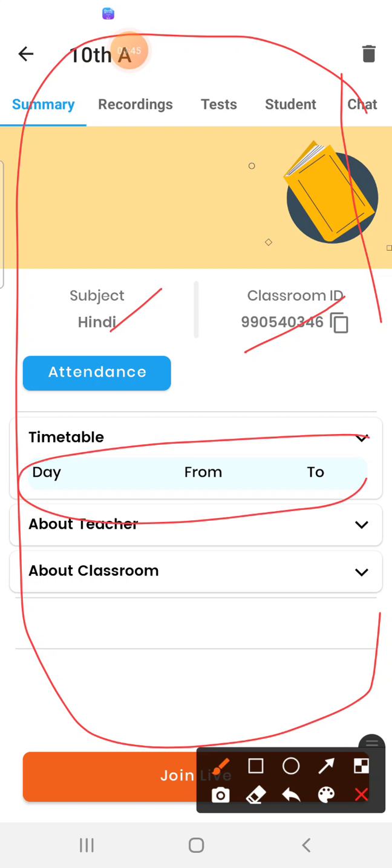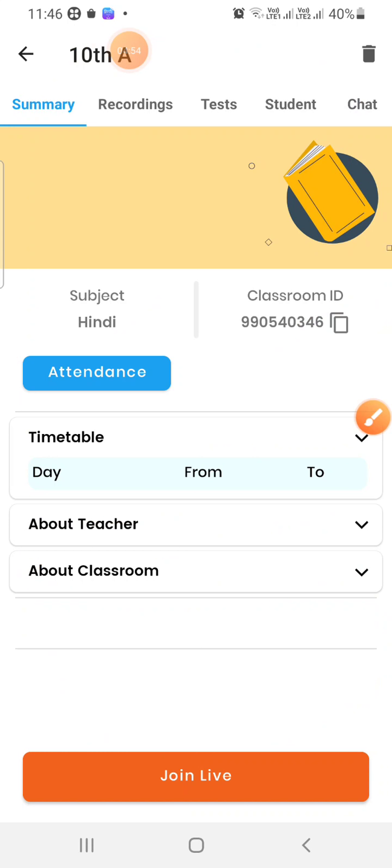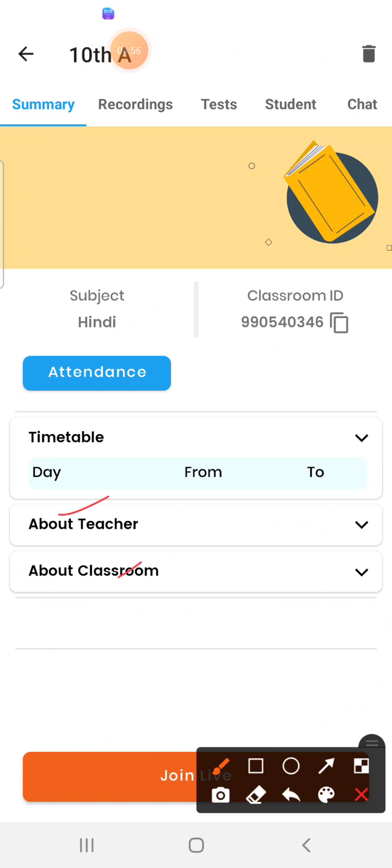Here I have a lot of timetables. Your teacher will fill this timetable. You do not need to do anything about the classroom. This is not your problem, this is the teacher's problem. The teacher will fill this. After that you can check your attendance. If parents are watching this, parents can check their attendance.